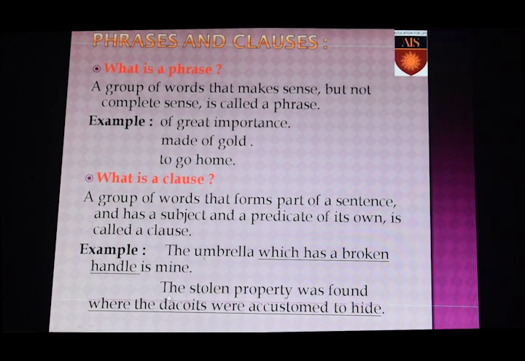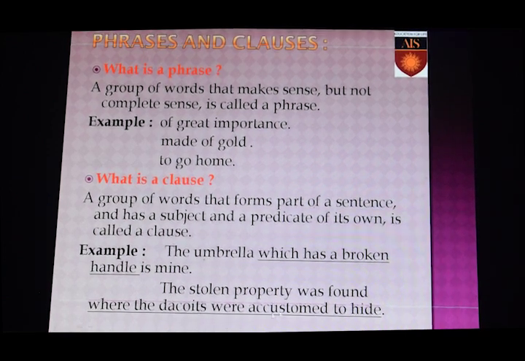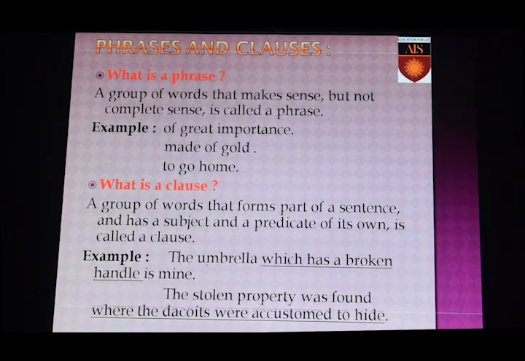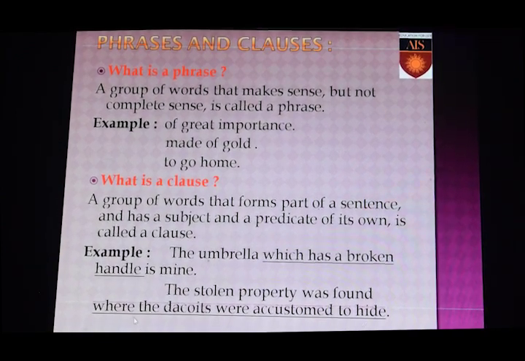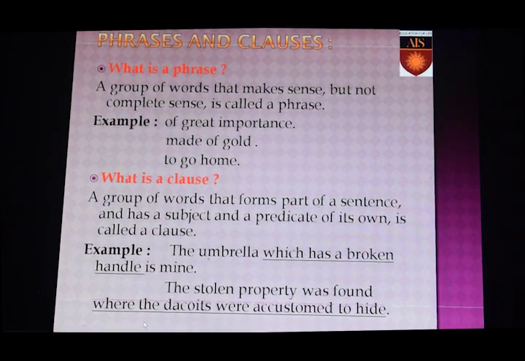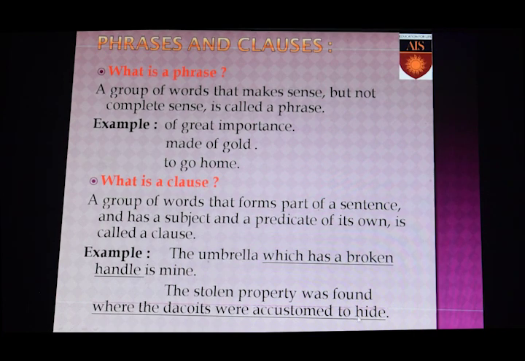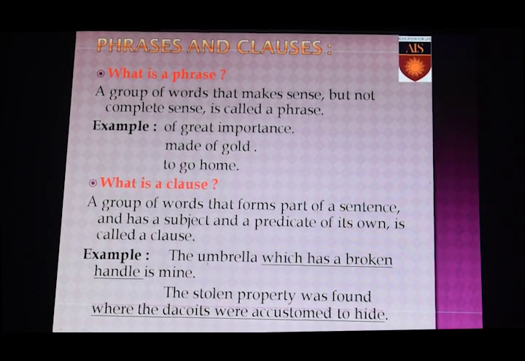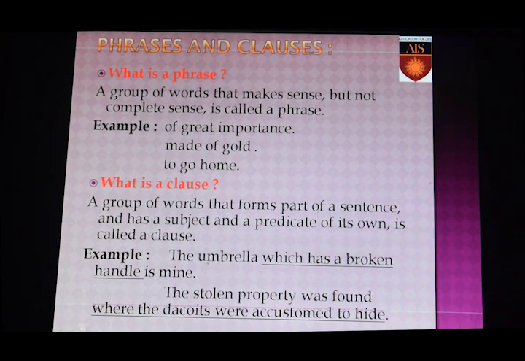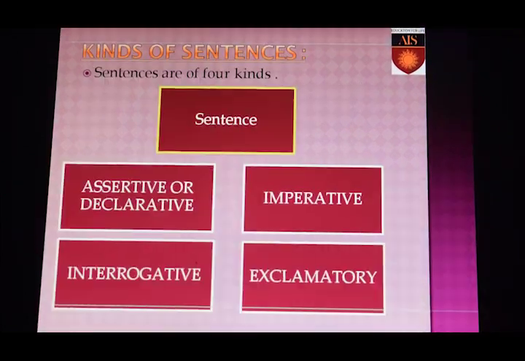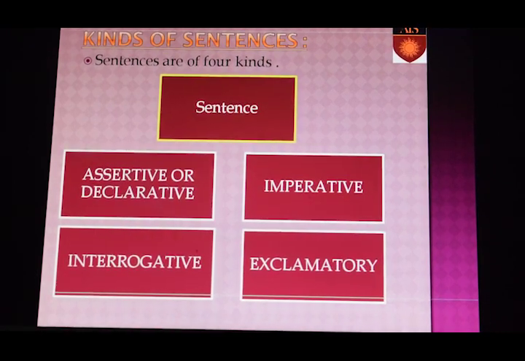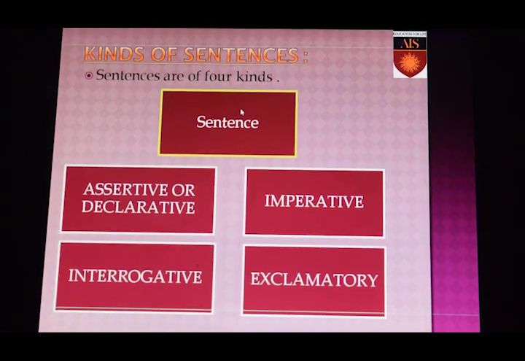Next example, the stolen property was found where the dacoits were accustomed to hide. Here we see that the dacoits acts as a subject and were accustomed to hide acts as a predicate, and the whole clause acts as an adverb clause. Now we move on to kinds of sentences. Sentences are of four kinds.